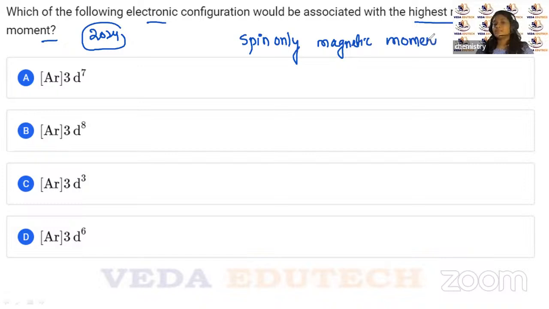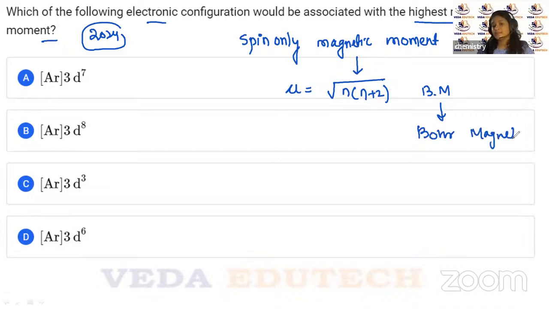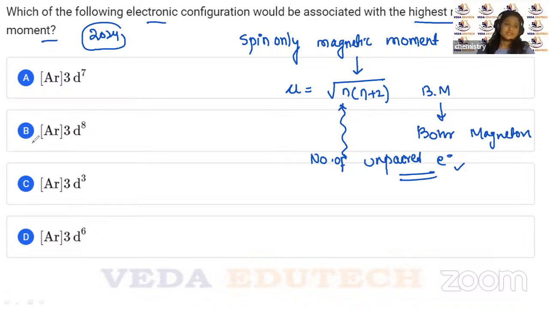Talking about the spin only magnetic moment, it has a symbol of mu, which has the formula root over n into n plus 2, and it is represented by Bohr magneton. Yes, this is called a Bohr magneton, where n, children, is the number of unpaired electrons. So if we see here, children, you just have to know it is d7, right?